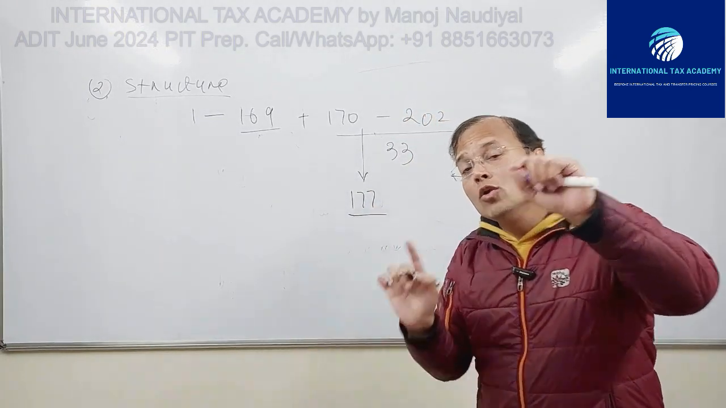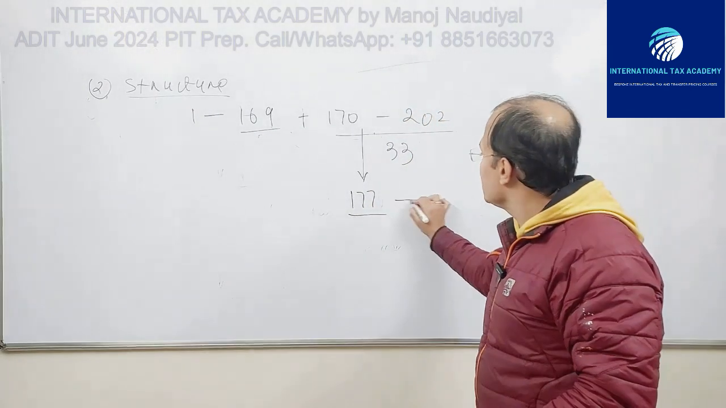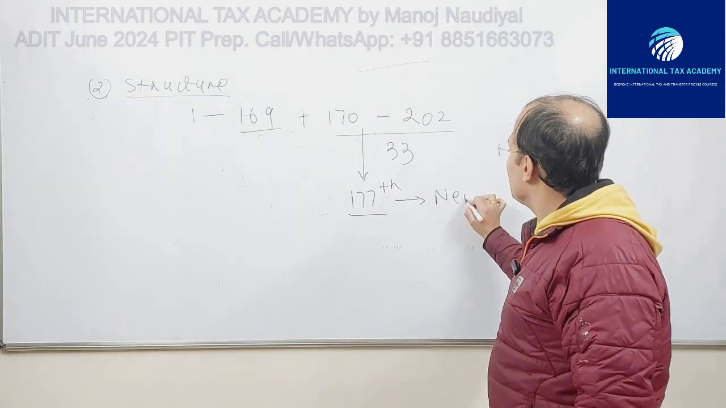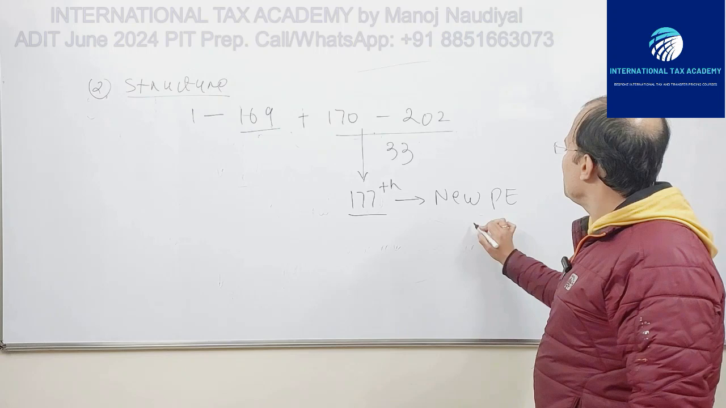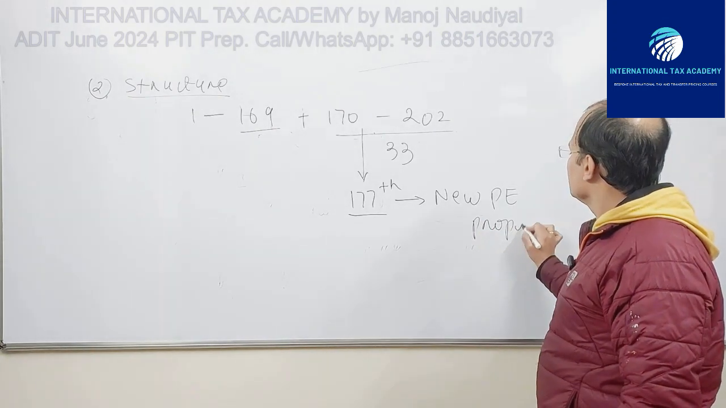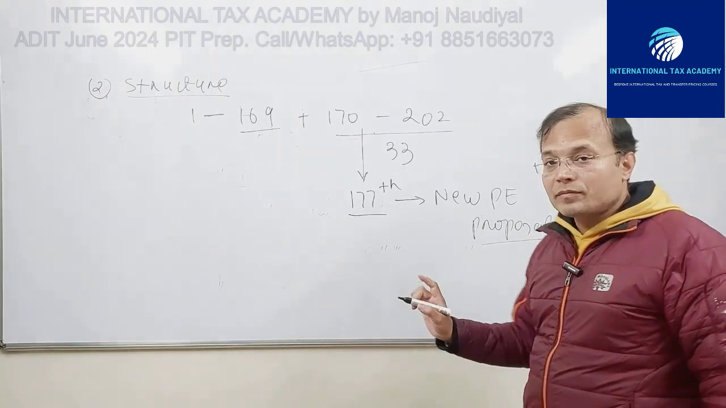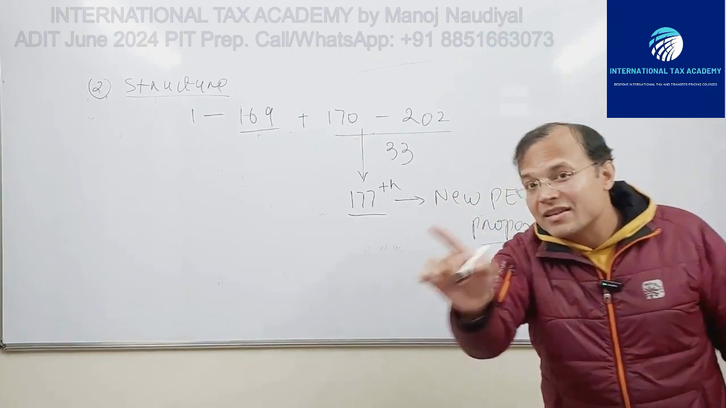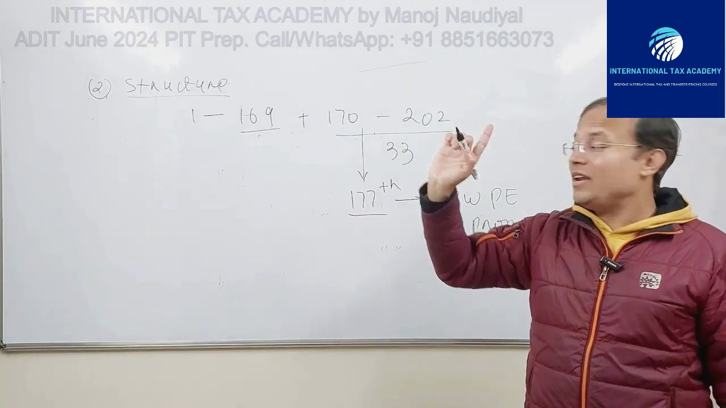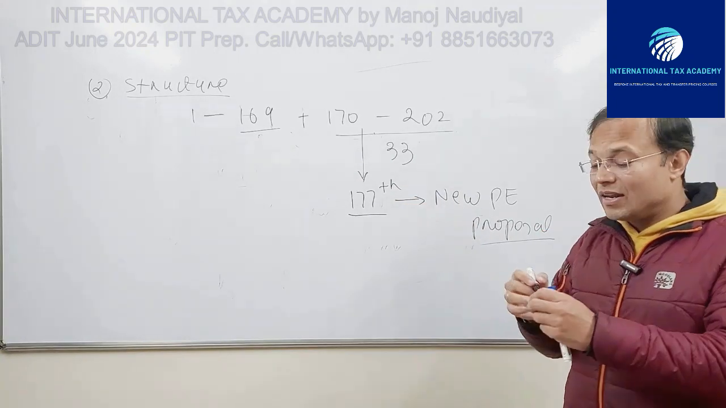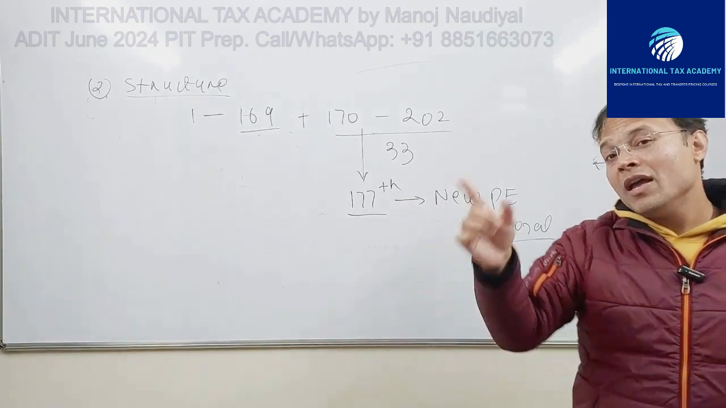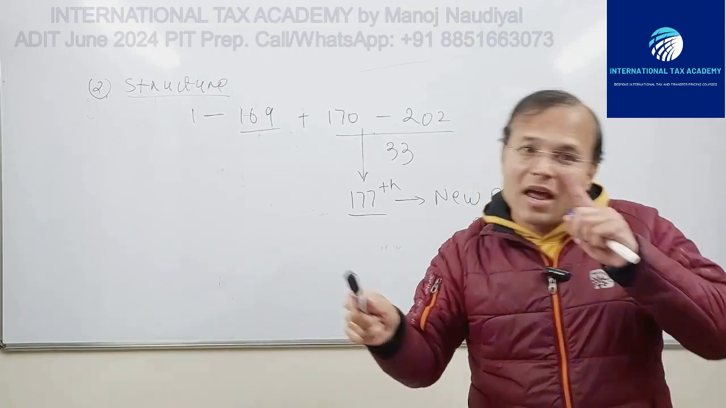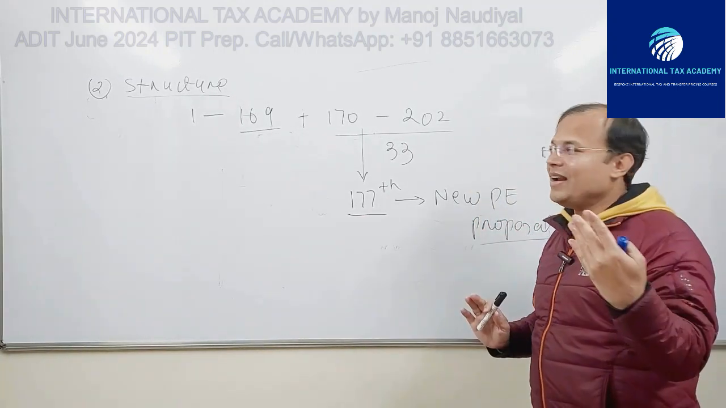contains the new PE proposal. This 177th paragraph contains the new PE proposal that relates to exploration and exploitation of extractable natural resources. Fine. So this 177 paragraph contains a new PE proposal that relates to exploration and exploitation of oil, gas and minerals in offshore as well as onshore, right?